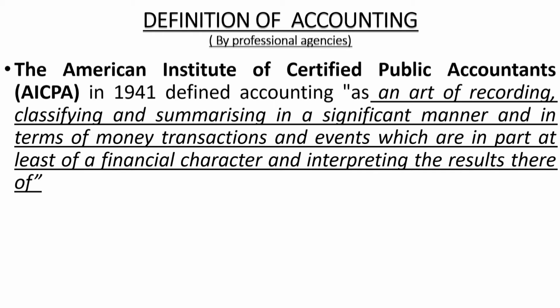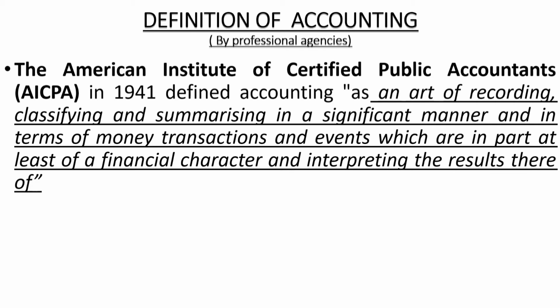The most important thing in accounting is that only the transactions which involve money will be recorded in the books of accounts. That is one important point to be noted. There may be a lot of transactions taking place in the business, but all these transactions should not be recorded in the books of accounts. Only those transactions which involve money or money value will be recorded in the books of accounts.